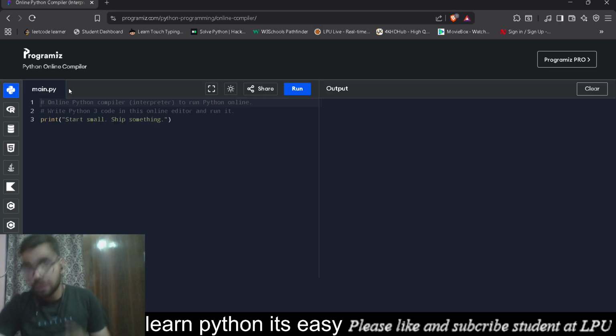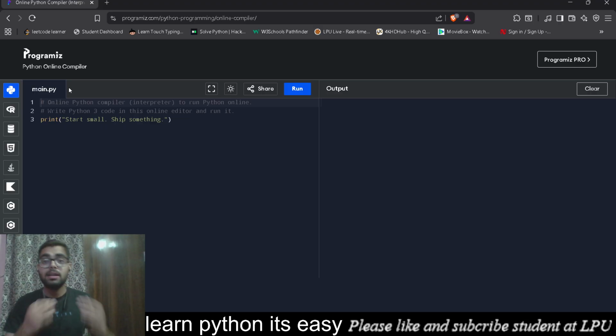Another thing, Python is an interpreted language. What's the difference between a compiler and an interpreter? In very basic terms, a compiler is a part of our code execution system which reads the whole code at once and gives us the output. Whereas an interpreter reads the code line by line, spots the errors, gives them back to us, and then executes the code.